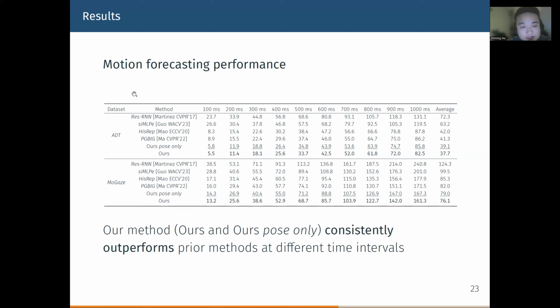Here are the results on the ADT and mortgage datasets. The best results are marked in bold, and the second best are underlined. We can see that our method can achieve the best performance at different time intervals on different datasets. We also observe that our method using only body pose as input can also achieve better performance than prior methods. This validates the overall benefits of our model architecture.